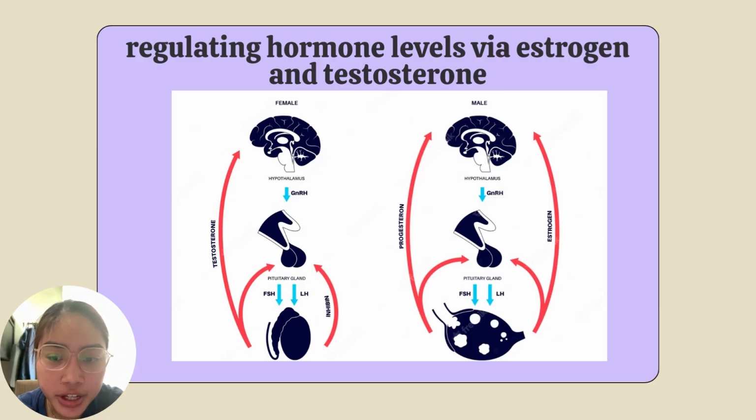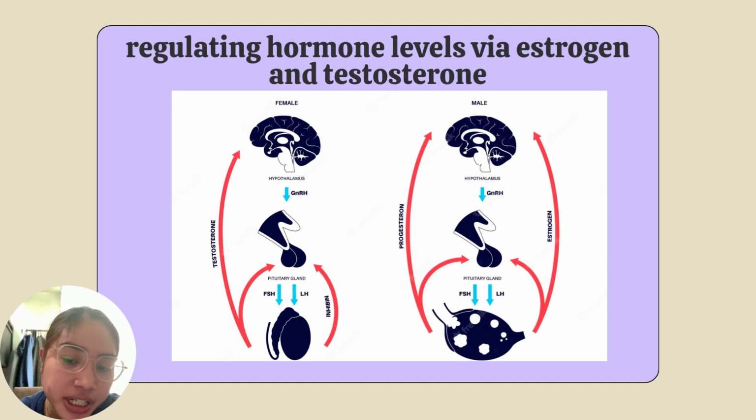The reproductive organs in the urogenital system also play a role in maintaining homeostasis by regulating hormone levels. Hormones such as testosterone and estrogen play a role in regulating bone density, muscle mass, and fat distribution, as well as sexual function and reproduction. And these hormones also help regulate the menstrual cycle, fertility, and sexual development. And you can see here in the picture that these hormones that I just mentioned are influenced by different positive and negative feedback loops.